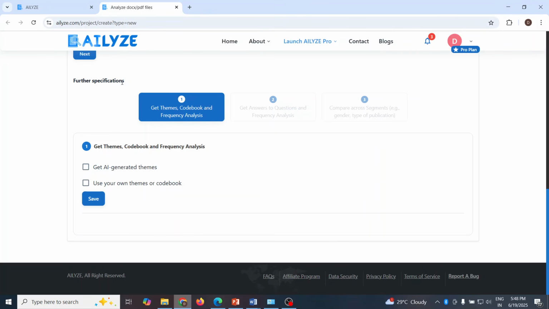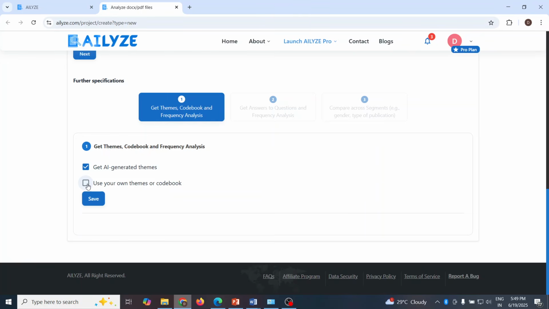In further specifications, we have to specify 3 things. Get themes, codebook and frequency analysis, get answers to questions and frequency analysis, compare across segments, that is gender and type of publication, that we will see later on. Now, you tick mark here, get AI generated themes and use your own themes. Now let's see the difference in both of them.